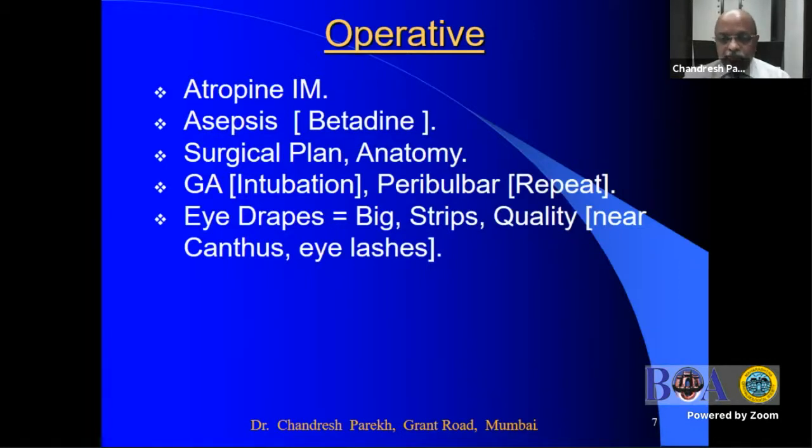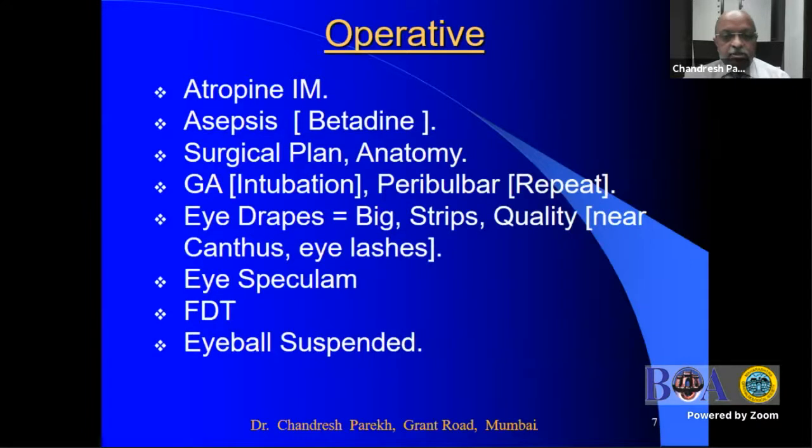It should be big so that one can see the sutures. The strip should be applied so that the stickiness is maintained, the eyelids are retracted, and it keeps the eyelashes from coming into the field of view. The eye speculum should have a solid plate so it keeps the eyelashes away, and be an adjustable eye speculum. FDT should be done repeatedly for every muscle surgery to rule out any adhesions.